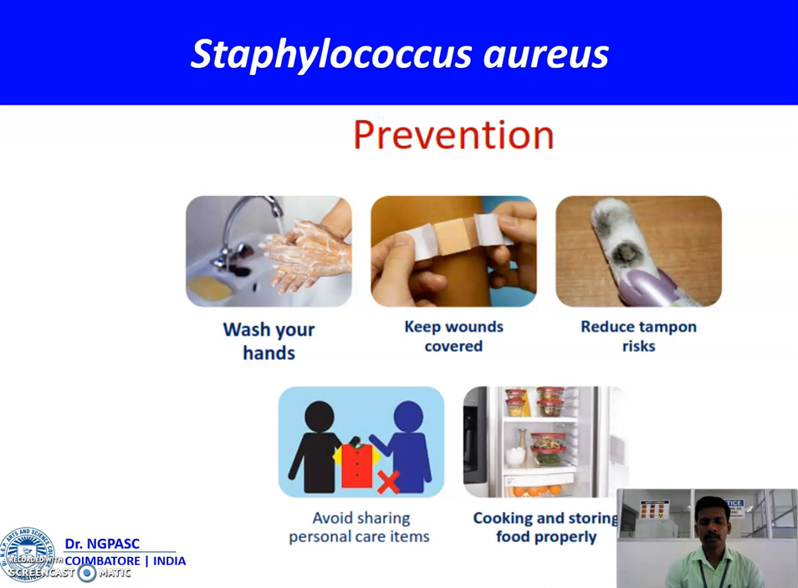Coming to the prevention of Staphylococcus aureus, with the help of the following processes, such as washing your hands, keeping wounds covered, reducing tampon risk, avoiding sharing personal care items, and avoiding improper cooking and storing of food materials, we can prevent staphylococcal infections.